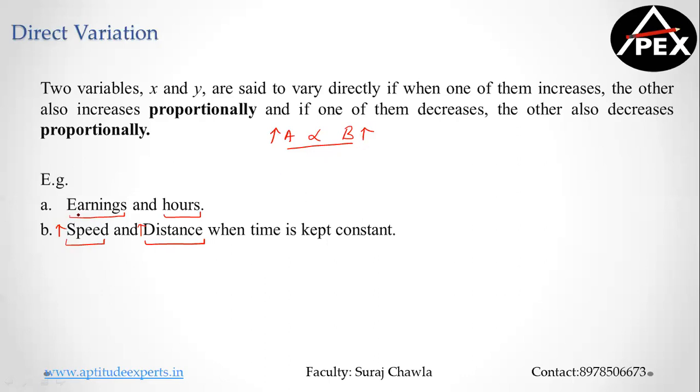So in the whole process, we get A1 by A2 is equal to B1 by B2. First things first, clear? Now my second way to solve can also be, I replace the proportionality sign with an equal to sign and I bring a constant. So I can also solve by the help of this method. A is equal to KB.